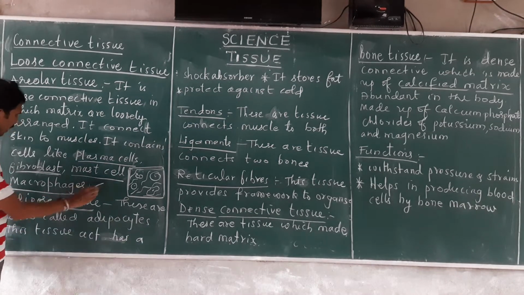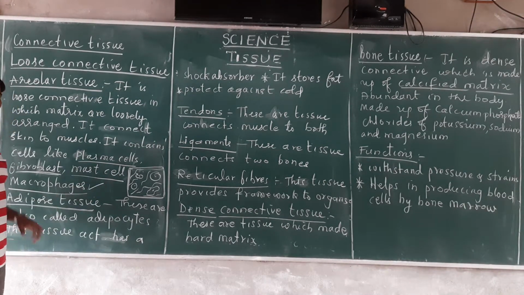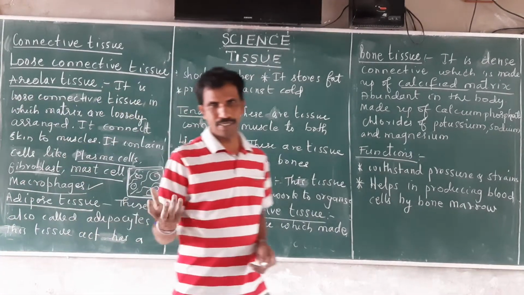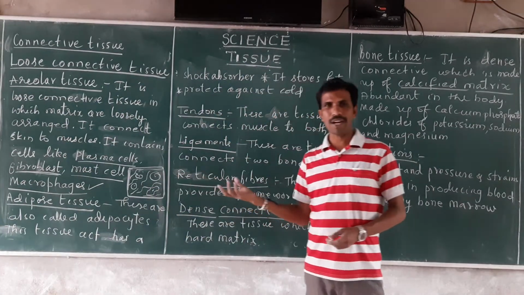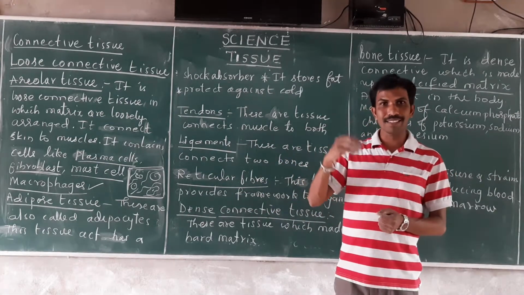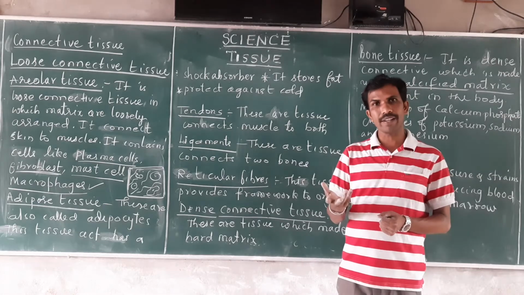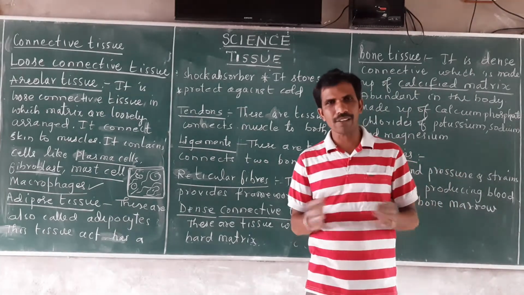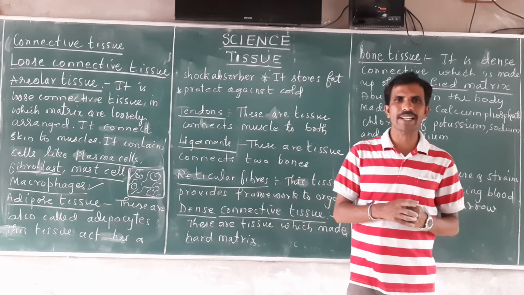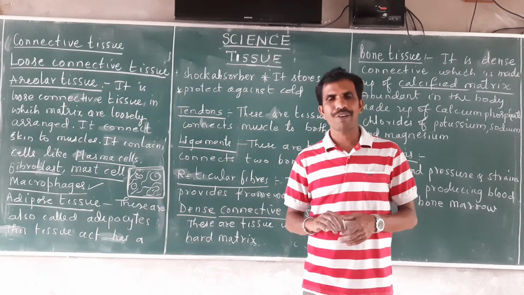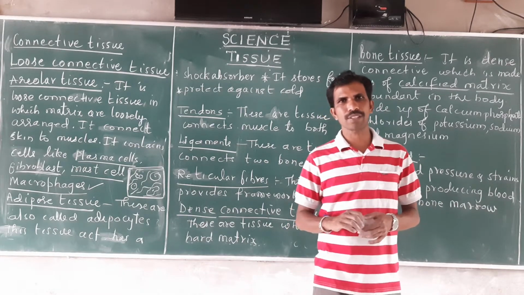Then phagocytes. Phagocytes are amoeboid cells. Macrophages are the cells present in the areolar tissue, which are amoeboid, which will engulf the foreign materials and microorganisms that enter the body, and that process is called phagocytosis.